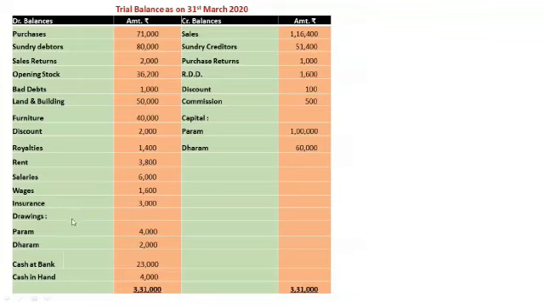Salaries, profit and loss account, debit side. Wages shown in trading account, debit side. Insurance, profit and loss account, debit side. Drawings of Param and Dharam to be deducted from partners' capital. Cash at bank and cash in hand, balance sheet, asset side.